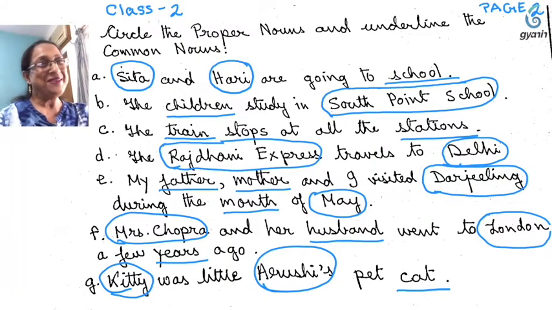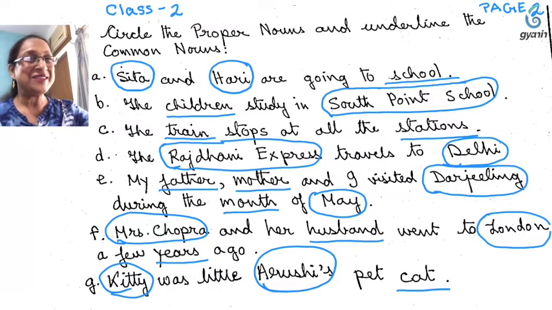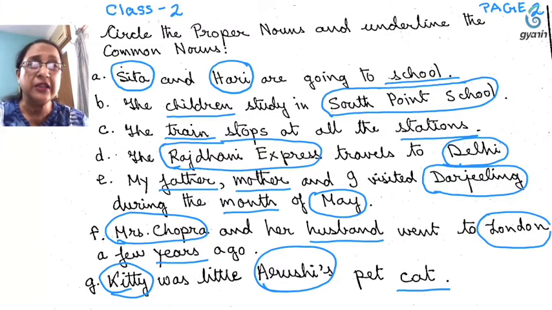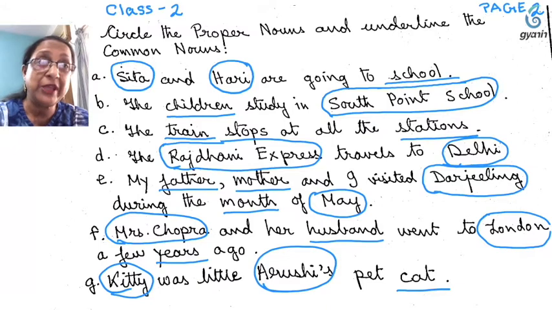Now, children, in previous classes I have taught you proper nouns and common nouns. I think I have also taught you how to circle the proper nouns and underline the common nouns. That means we have to find out the proper nouns and circle them, and then we have to find out the common nouns and underline them. So let us see the sentences.